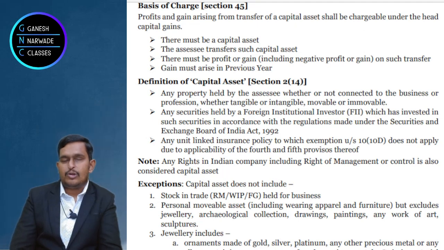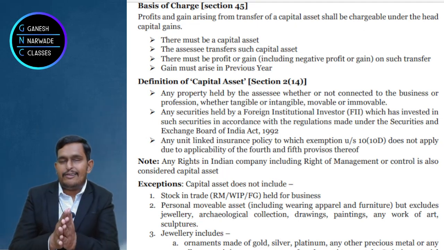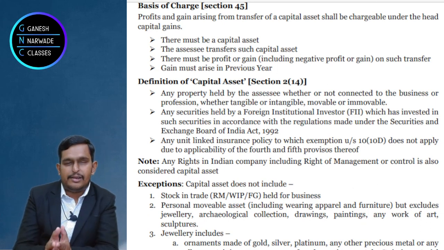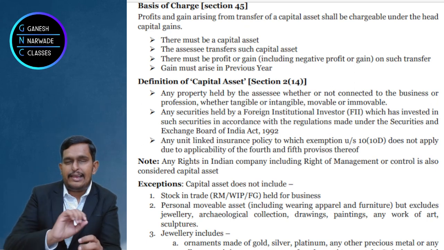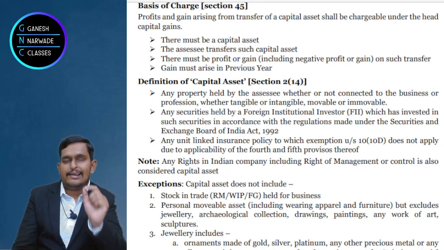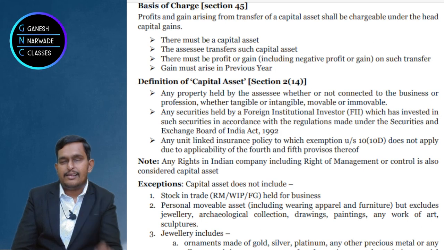Clear? So in simple language, always remember, if it is a unit linked insurance policy and the premium paid in any single year, each year you check, is more than 2,50,000, then only is the ULIP a capital asset and taxable.